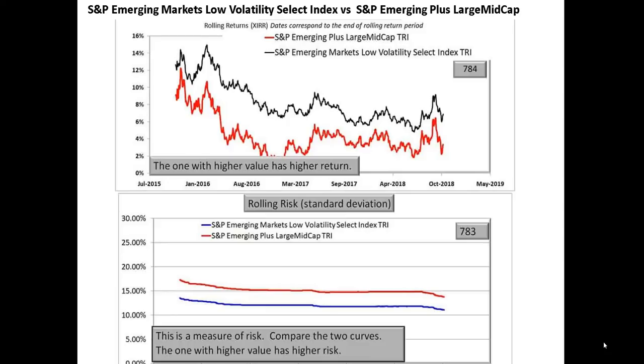So this consists of about, if I remember right, 50 stocks from this S&P Emerging Plus Index. And this S&P Emerging Plus has got stocks from 36 emerging countries, emerging markets over the world. And you can notice that if you again look at the 7-year rolling return, the low volatility index has done extremely well. The outperformance is significant.